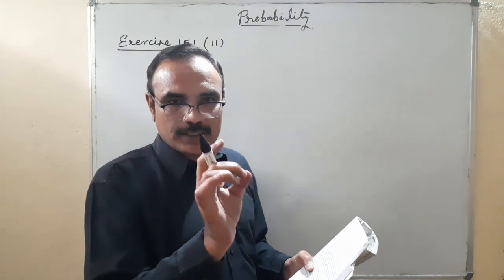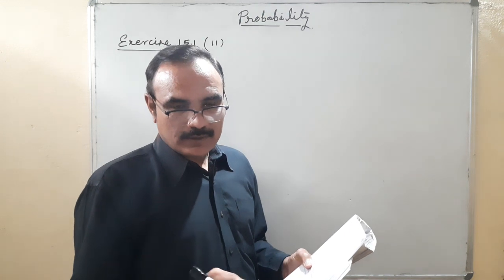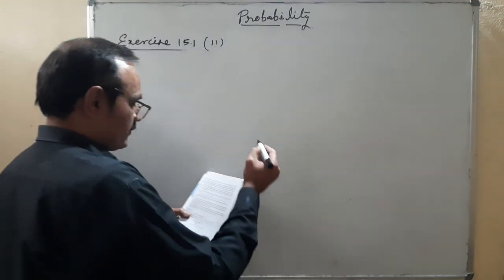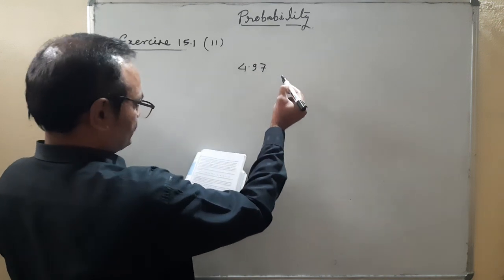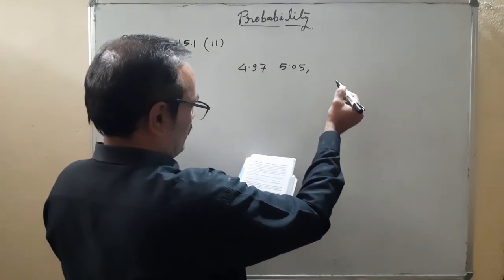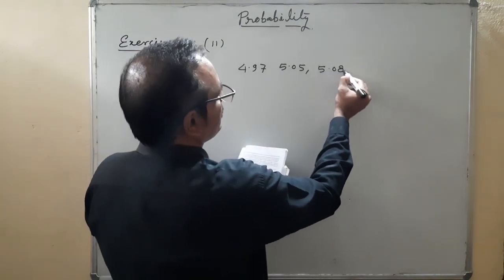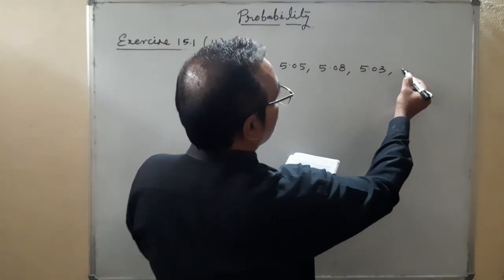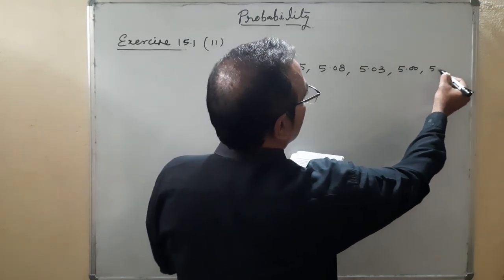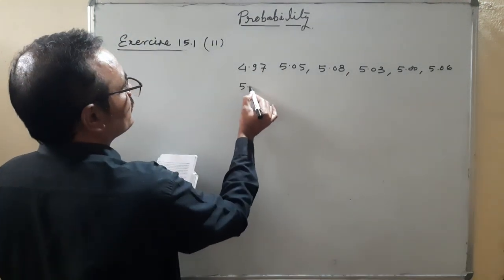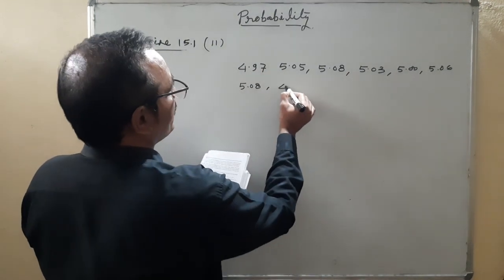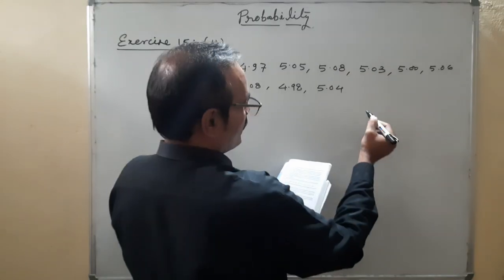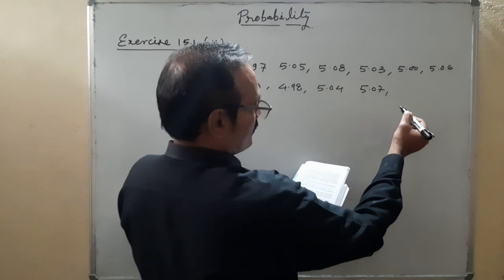On the bag it is printed 5 kg, but when the weight was actually taken for these 11 bags, the weights of the bags were respectively 4.97, 5.05, 5.08, 5.03, 5, 5.06, 5.08, 4.98, 5.04, 5.07 and 5.00, everything in kg.